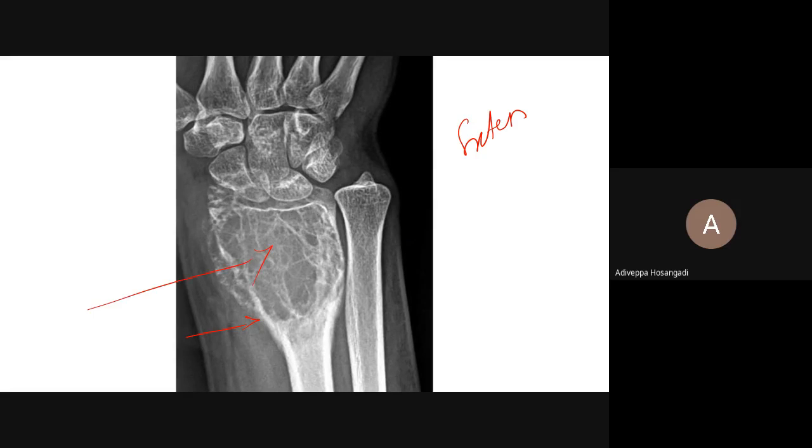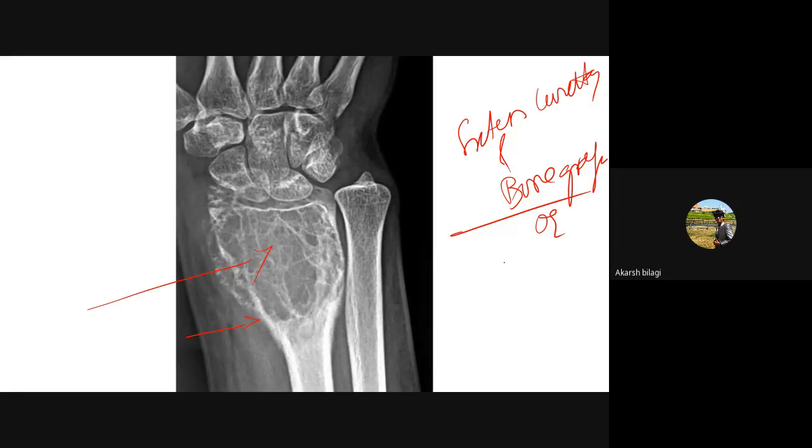So you have to do bone grafting, extended curettage and bone grafting. So nowadays what they are doing is extended curettage and bone grafting or bone cementing. You please remember this. This appears in most of the exams, in entrance exams.